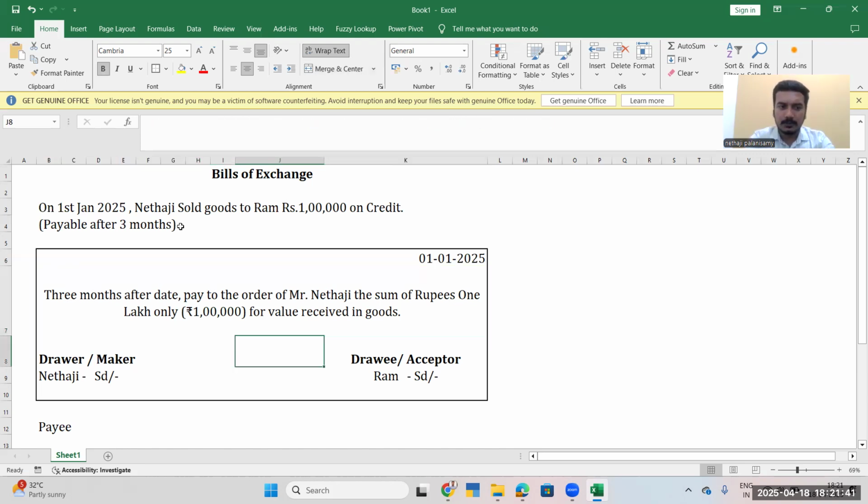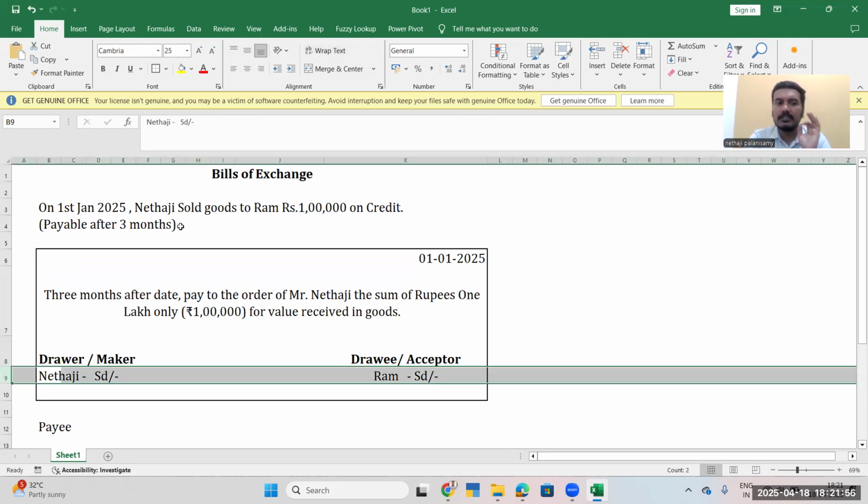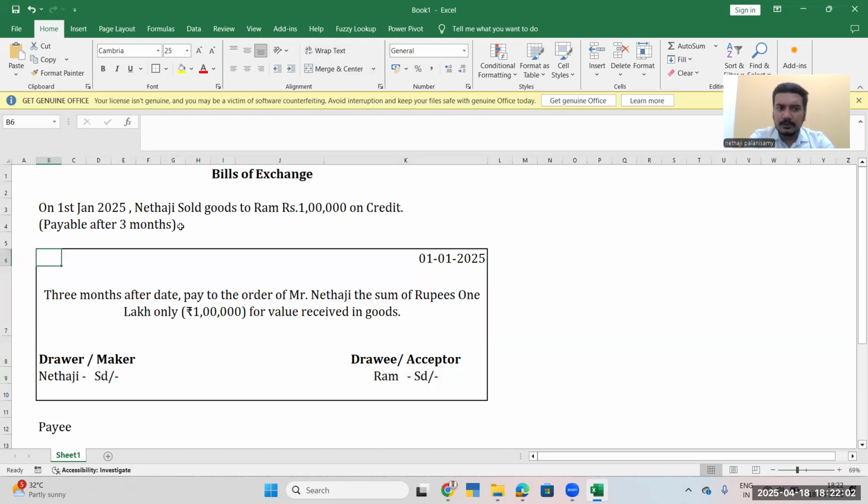The person who is drawing the bill is called the drawer or maker. The person who is accepting the bill is called the drawee or acceptor. In our case, we are the drawer and Mr. Ram is the acceptor. So here is the bill, this is called a bill of exchange.